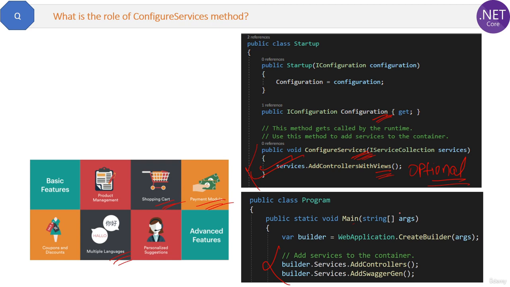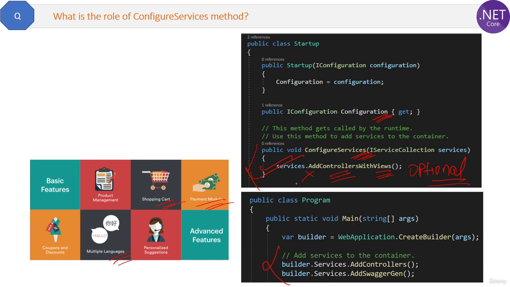In the screenshot here you can see we have added one service, AddControllersWithViews, which will help controllers to run views in the application. But if the client requests some HTML page like customer.html, then this service will not be executed, it's not required. So that's why ConfigureServices is optional. If you know about dependency injection, then you already know how to use the ConfigureServices method to register the service dependencies. But yes, I will discuss them in the dependency injection question.